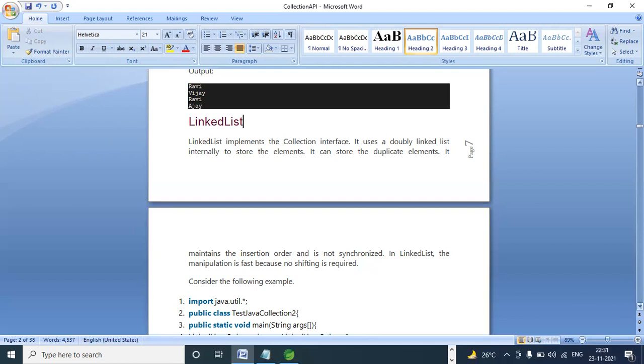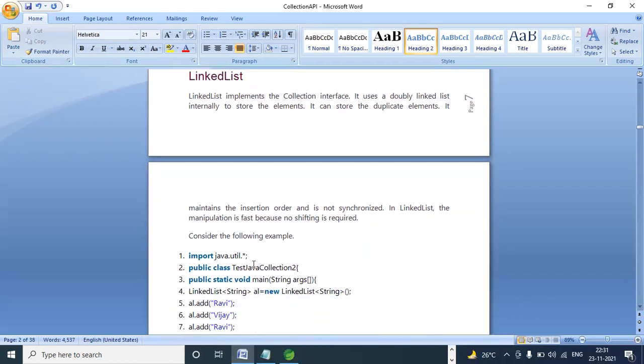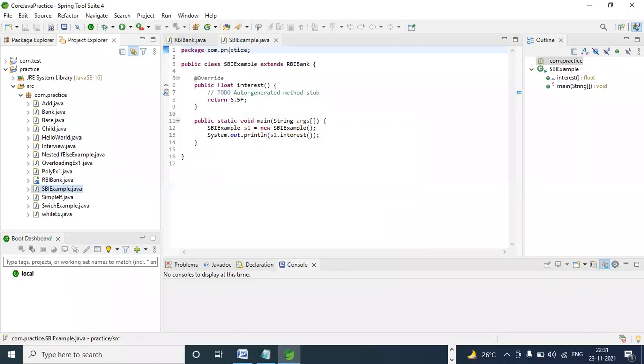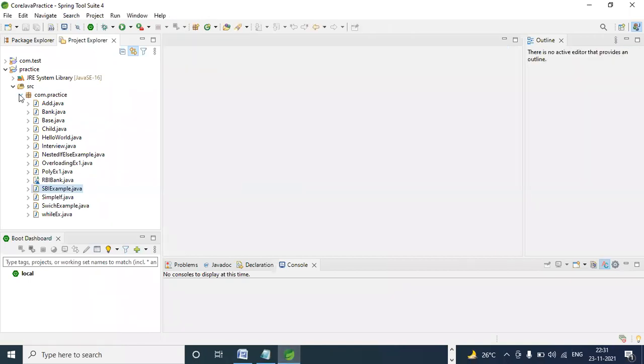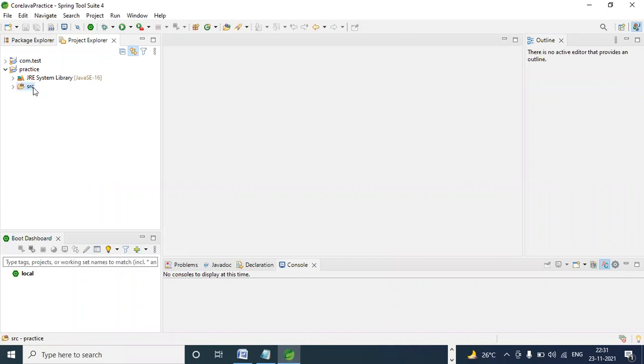Both are the same. But if you see here, I'm creating a collection interface example. Each and every example you have to practice.